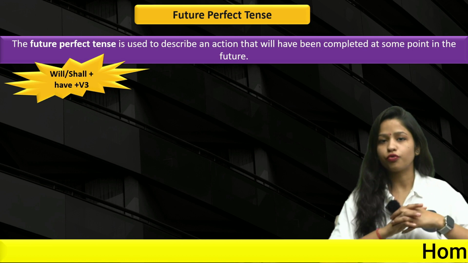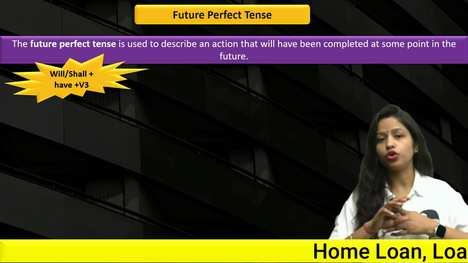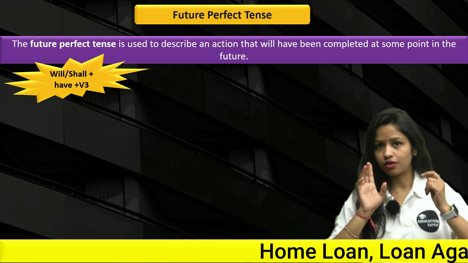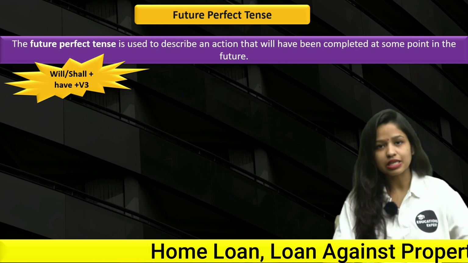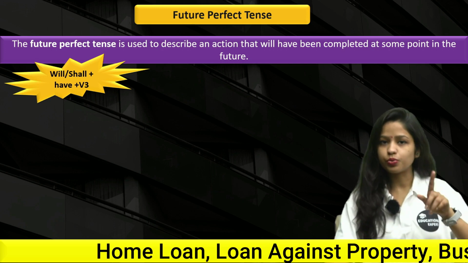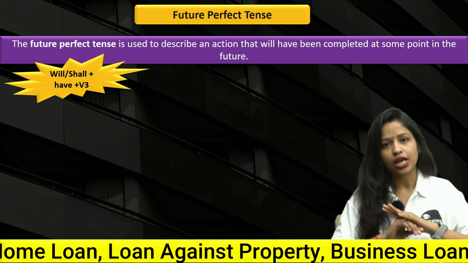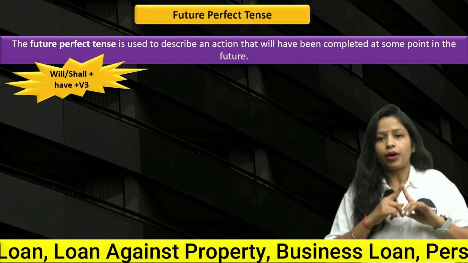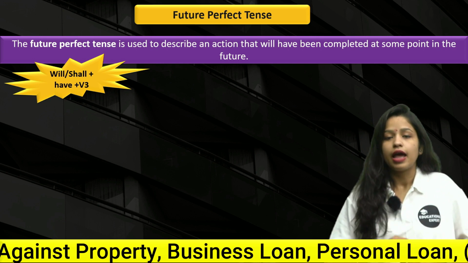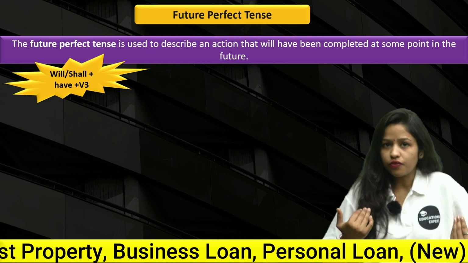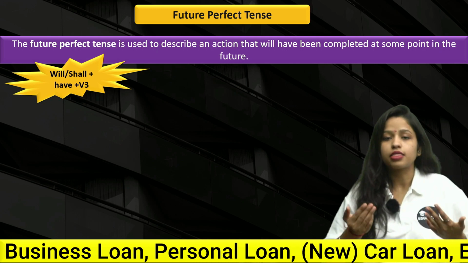So what will be the auxiliary verb that we are going to use? As I have told you from the start of this future series, we are going to use one auxiliary verb throughout the future series, which will always be will and shall. The rest of the things will change, but will and shall will remain constant. Apart from will and shall, we will use have. And as you know, if we are studying a perfect tense, we need to apply the third form of the verb.